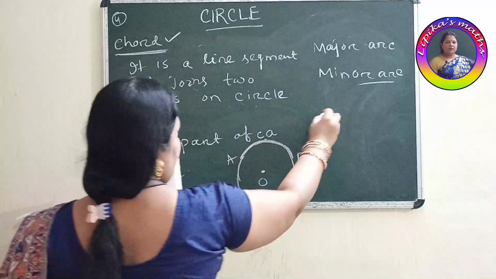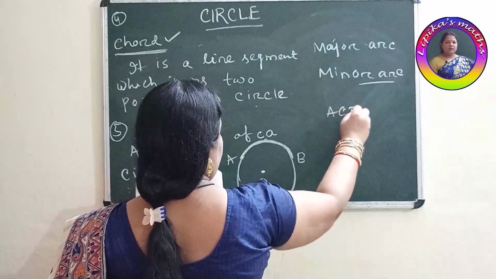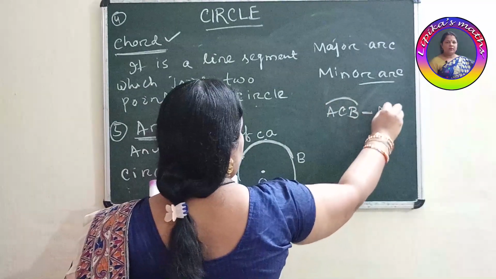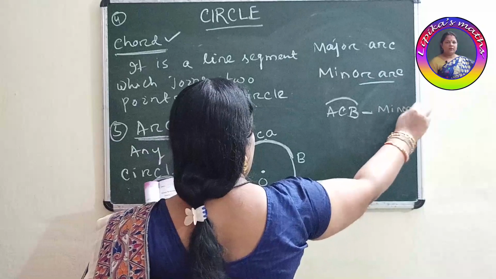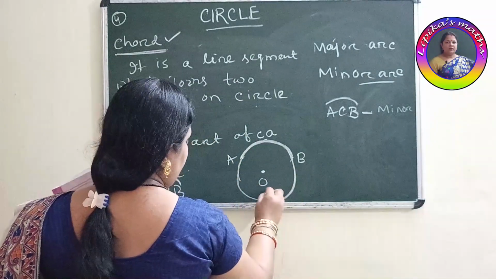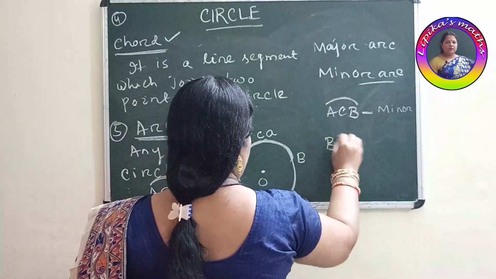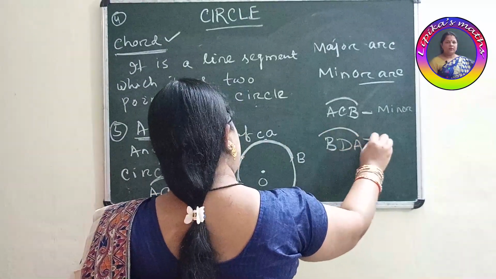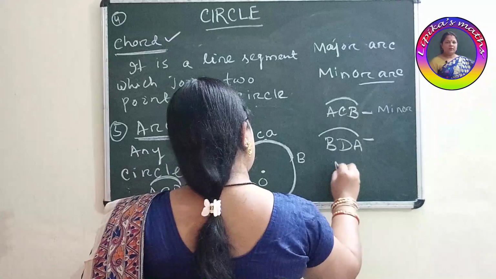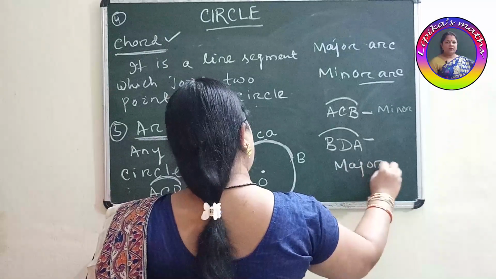We can say here ACB. This is your minor arc. And this point, suppose D, BDA. This is called your major arc.